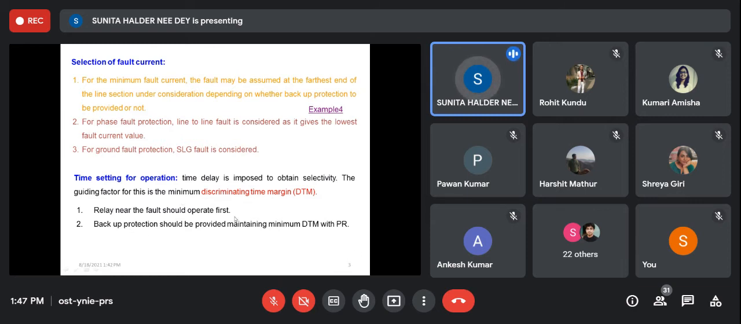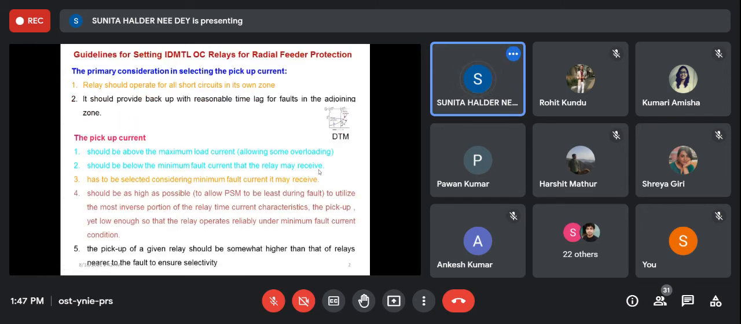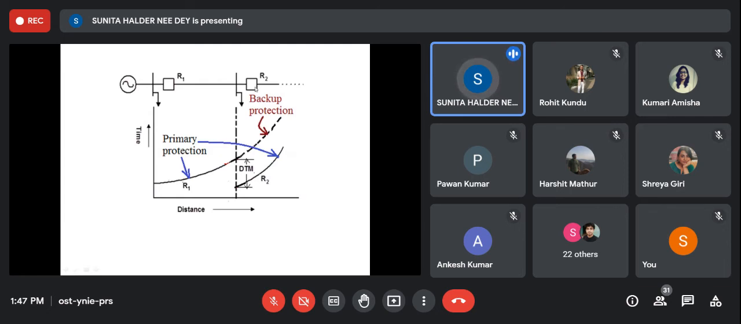The relay near the fault should operate first. Obviously, if the fault is near the load, then the relay near the load will operate first. In this example, if the fault is here, then R2 will operate first. If the fault is here, then R1 will operate first. So R1 will have minimum time lag when it is used as primary protection. Depending on its characteristic, automatically it will have a higher time lag when used as backup protection, because that is the characteristic of the IDMT relay. I hope you have got your answer. Yes, ma'am. Thank you.